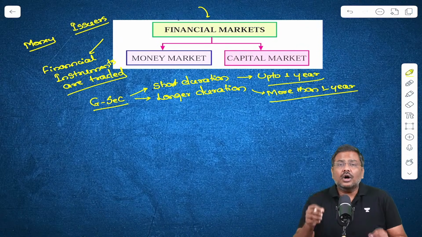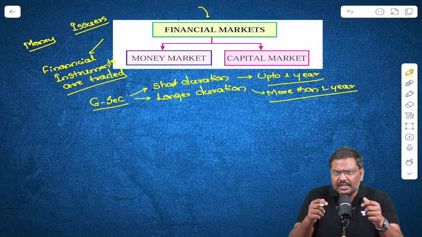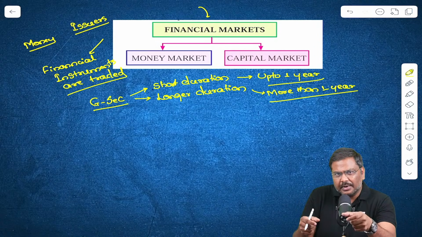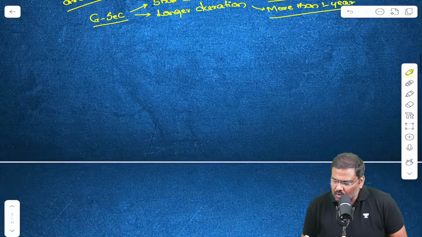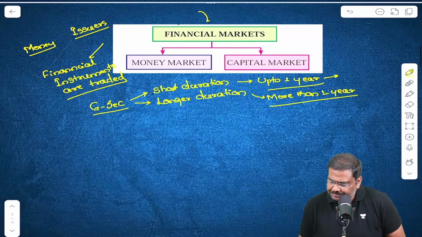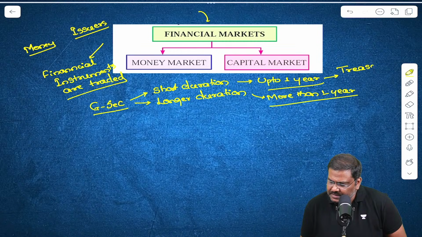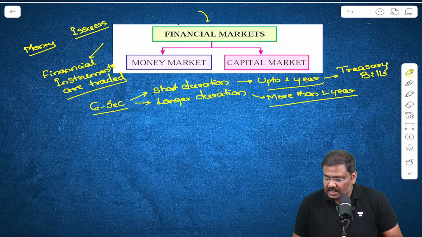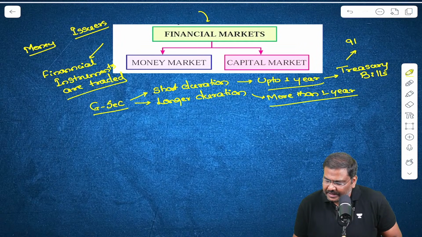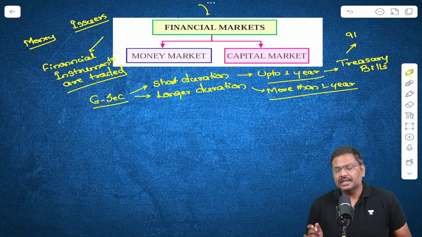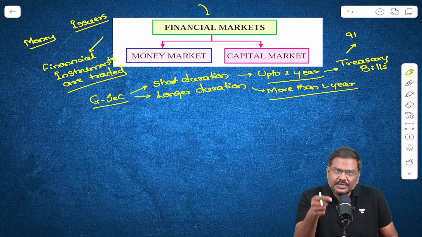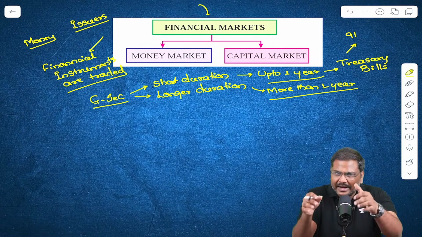For example, the government securities which are issued in the market by the government, some of these instruments will have a maturity period of up to 1 year, and these are called treasury bills. For example, the government issues treasury bills of maturity period 91 days. Meaning what? If the instrument is issued today, the instrument will have a validity of 91 days.